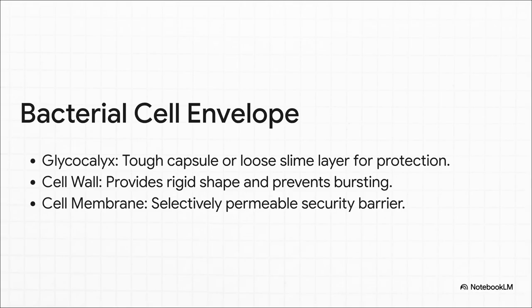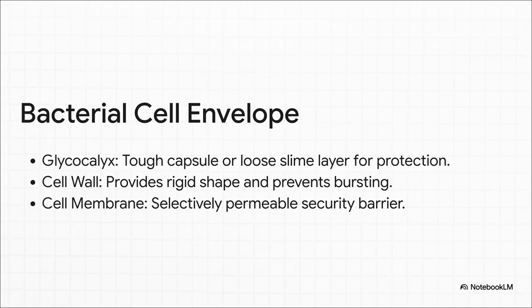Let's travel back in biological time to the primitive, older district of our cellular city. The word prokaryote literally means before the nucleus. So in these organisms, like bacteria in kingdom Monera, their genetic blueprints are just lying out in the open in the cytoplasm, totally naked, no protective nuclear envelope around them at all.